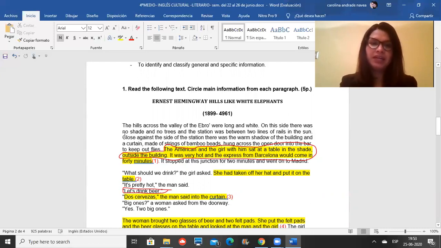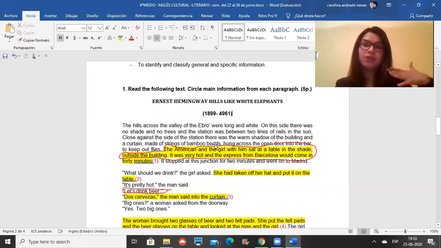So here in the first paragraph, we have a lot of description at the beginning. "The hills across the valley of the Ebro were long and white," so it's describing the hills. "On this side there was no shade and no trees, and the station was between two lines of rails in the sun." So still, this is a description. "Close against the side of the station there was the warm shadow of the building and a curtain made of strings of bamboo beads hung across the open door into the bar to keep out flies." Okay, so this is again describing what is next to the place, all right?